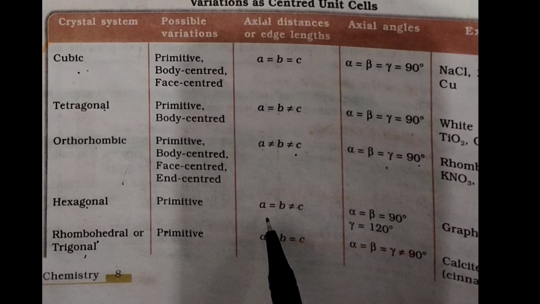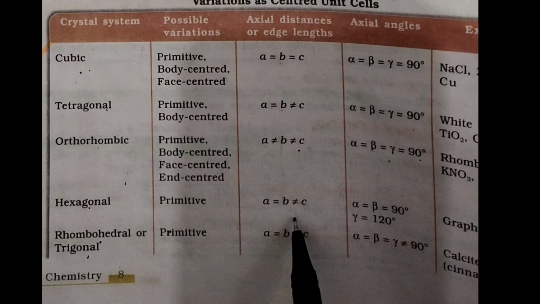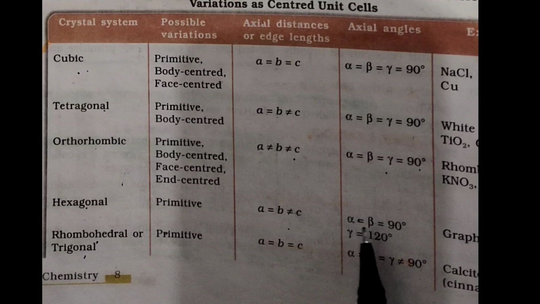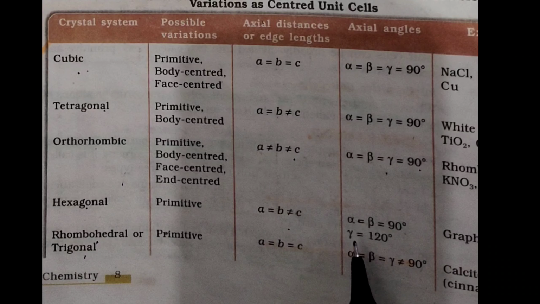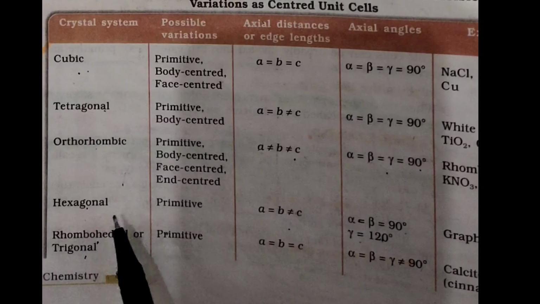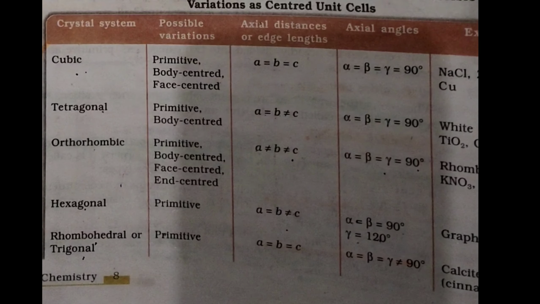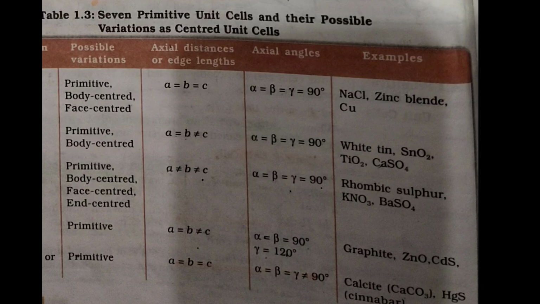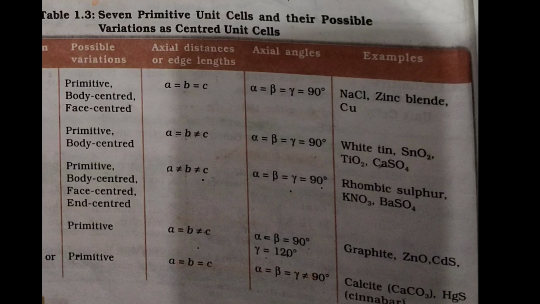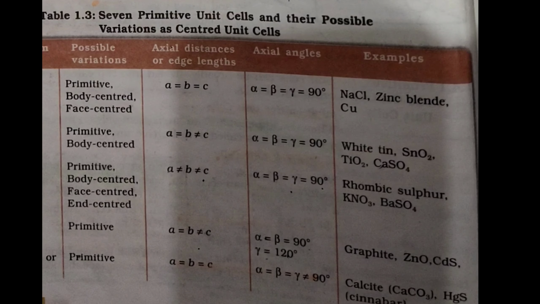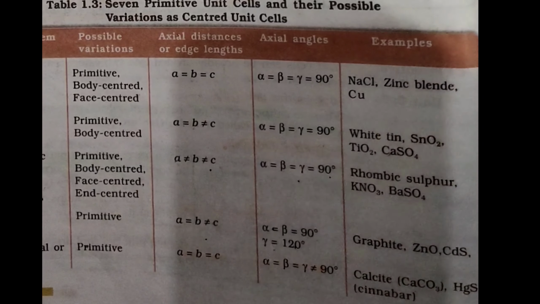Hexagonal: the two sides are equal, but the third side is not equal to the other two sides. And here is the angle difference. The two angles are 90 degrees each, and the third angle is equal to 120 degrees in hexagonal. So this is the hexagonal structure. Two angles are 90 degrees, and the other angle, which is between the third and the first side, is equal to 120 degrees. So there is an angle difference in this type of unit cell.